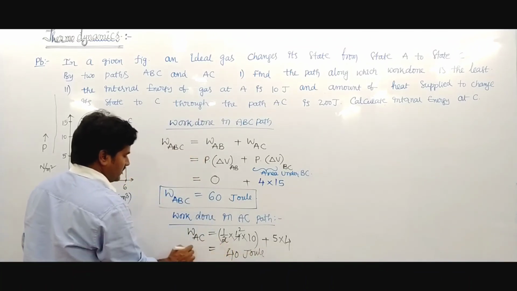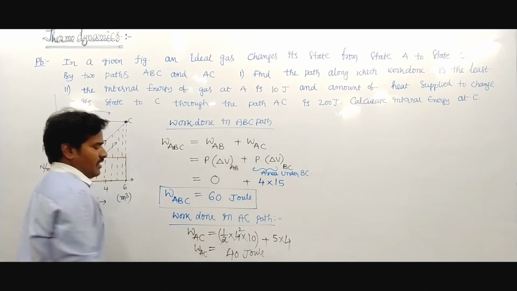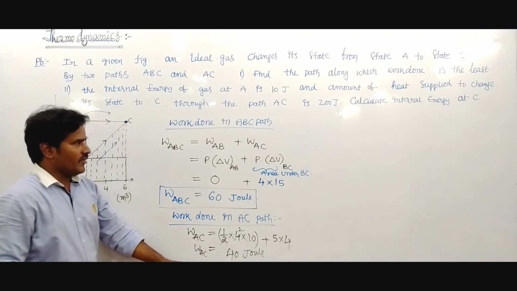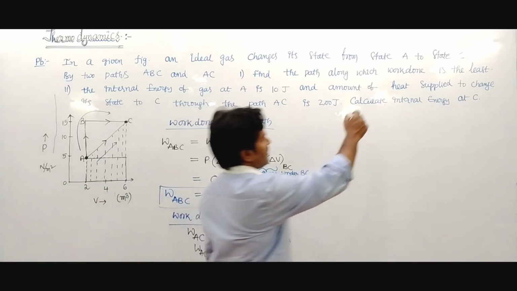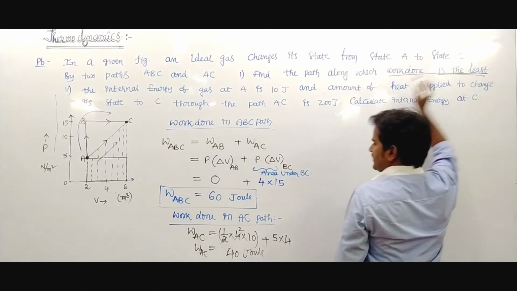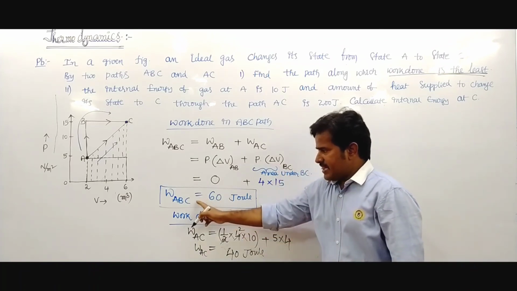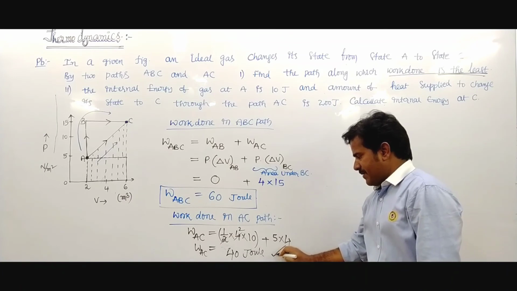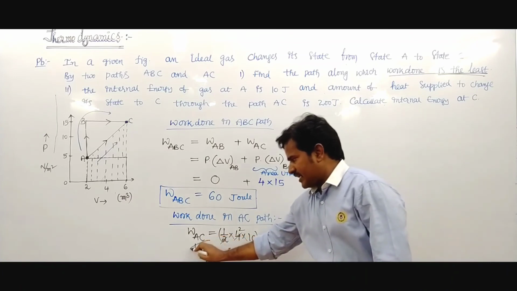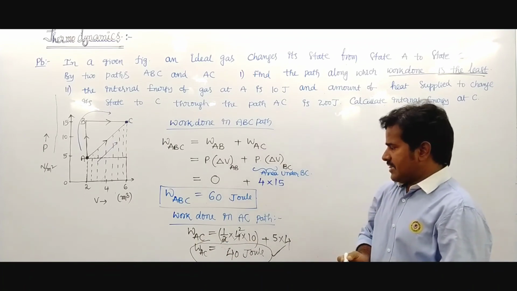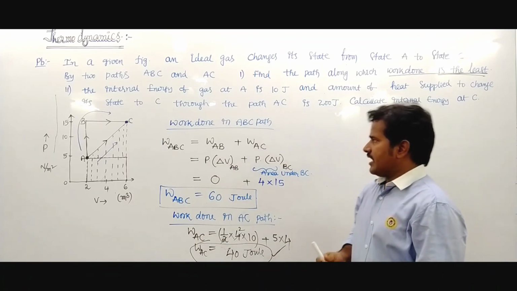This is the work done in AC. So from A to C, work done equals 40 joule. The question asks which work is the least, ABC path or AC path. The least work is in the AC path.